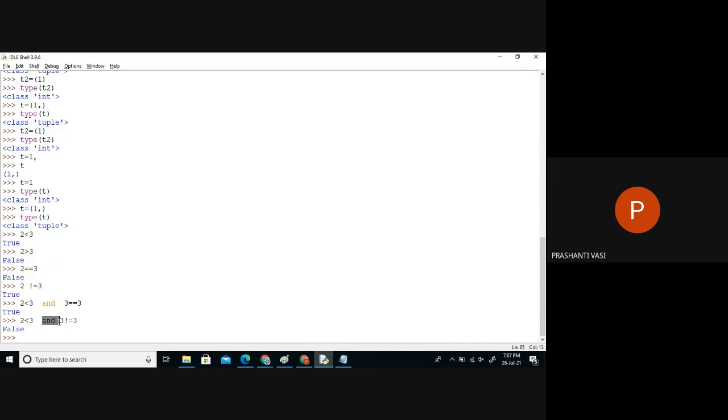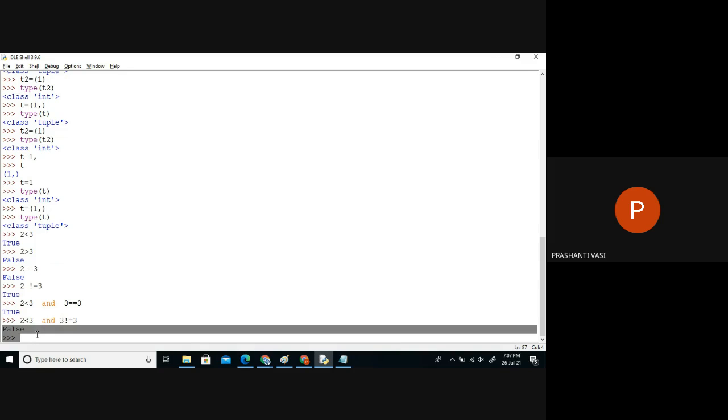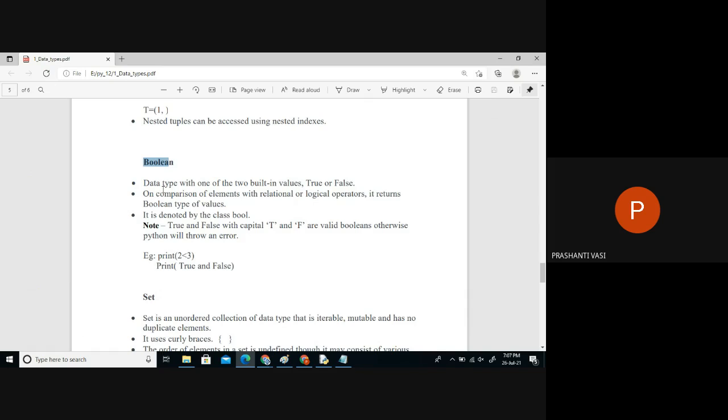So we'll be doing comparisons using comparison operators or logical operators. We'll use both for comparing the data, and on comparison we only get these two keywords as output, either true or false, nothing more than that. These kinds of data types are called Boolean, and in real time, we do comparison everywhere. While withdrawing money, while checking your insurance, how much tax we have to pay, what your electricity bill is, how many units you consume. Everything is checked based on a criteria, and your amount is calculated. So for the checking only, we'll have comparisons.